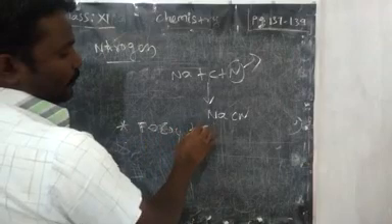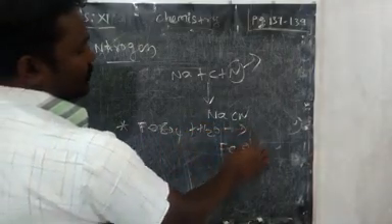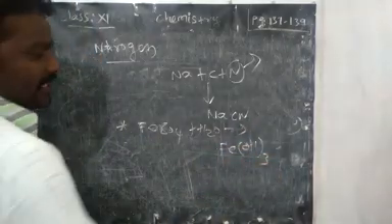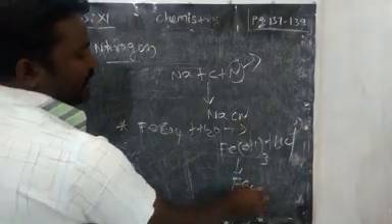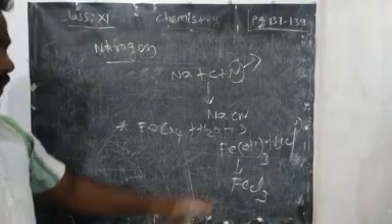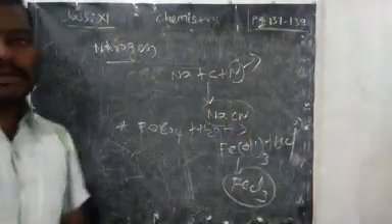Freshly prepared, it becomes Fe(OH)2. Along with that, if you add HCl, it will give FeCl3. This equation is not given in your book. Right. Now we have sodium cyanide as well as FeCl3.